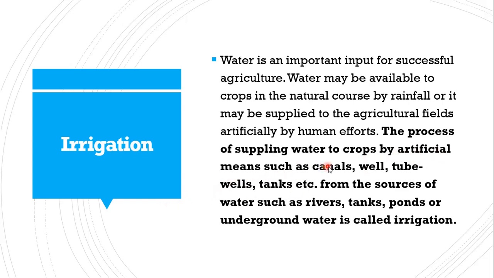What are the artificial means? Canals, wells, tube wells, tanks. And what are the sources of water for this artificial means? Rivers, tanks, ponds, or underground water. So when you write in your exam, please don't miss the keywords. With the help of keywords, you can frame your own sentence also.